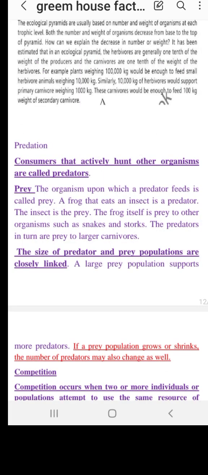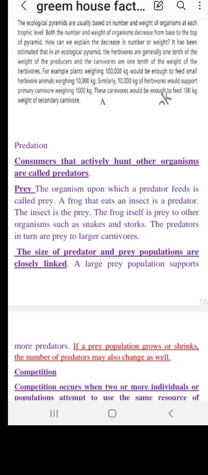Next point would be that ecological pyramids are usually based on the number and weight of organisms at each trophic level. Both the numbers and weight of organisms decrease from the baseline to the top line of the pyramid. So gradually they are moving ahead in decreasing order. How can we explain the decrease in number and weight?